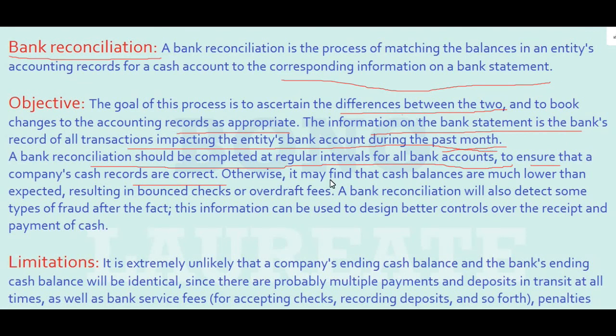Otherwise, it may find that cash balances are much lower than expected, resulting in bounced checks or overdraft fees. A bank reconciliation will also detect some types of fraud after the fact. This information can be used to design better controls over the receipt and payment of cash. That means suppose your bank account has zero or very low balance and you pay somebody with a check at that time. So what will happen? The check will bounce. I think all of you know what bouncing of a check means. It means that the check could not be encashed due to insufficient balance in the giver's account.